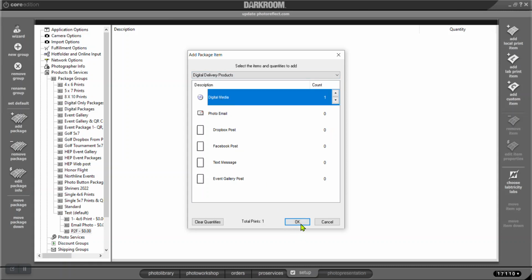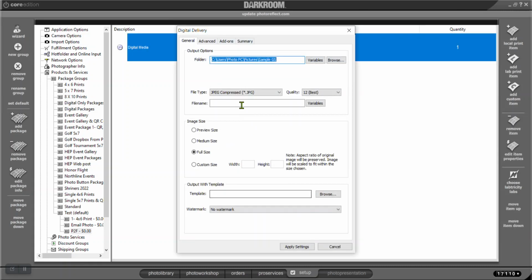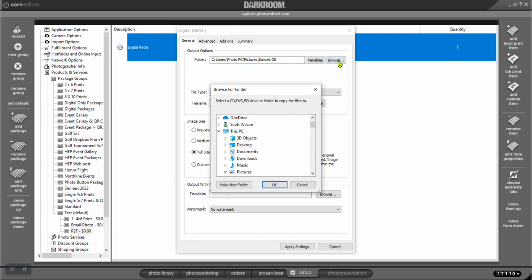I hit that. And all you really have to do is tell it where you want to save your pictures at. So I'm going to go in here, I'm going to browse. I'm going to go into my pictures. I probably have one down there. Darkroom print to file photos. I'm going to make a new folder. Just call it test. Hit OK.